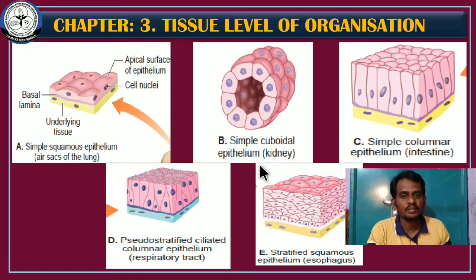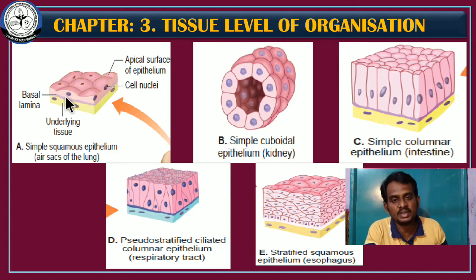Okay, students, see here, these are the pictures given in the textbook of various types of epithelial cells. And see here, this is a squamous epithelial cell, flattened cells, and this yellow structure is called the basal lamina. It helps in attachment of the cell on the bone or other structure. Okay, and this is called the nucleus, and this is the apical region. See here, cuboidal epithelial cells, located in the kidney for secretion. And this is simple columnar epithelial cells, tall cells, and this is the apical region, and this is the structure of pseudo-stratified cells, and this is called stratified cells. Okay, these are the pictures given in the textbook.